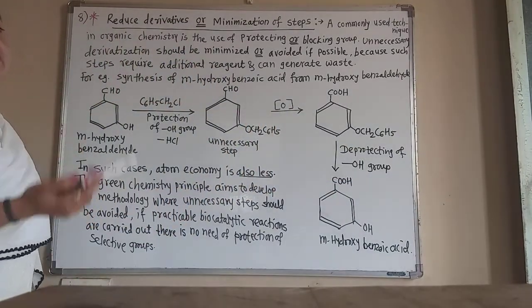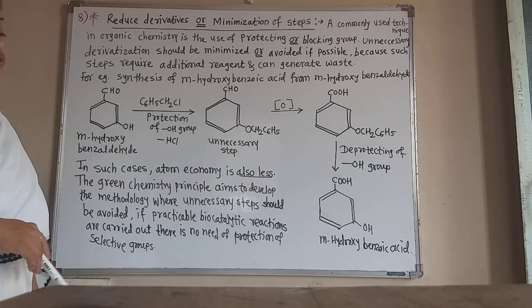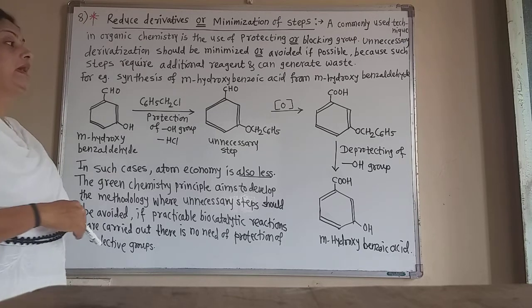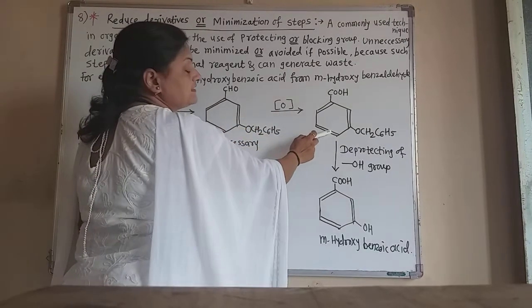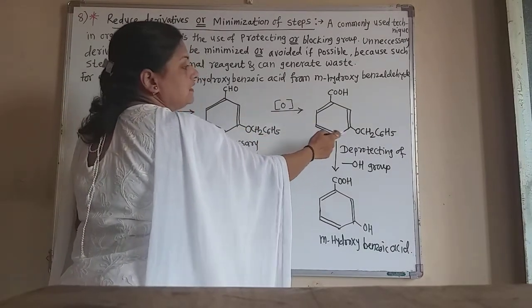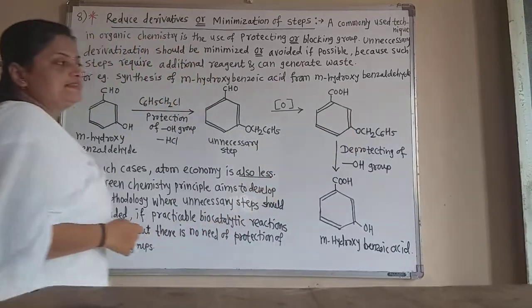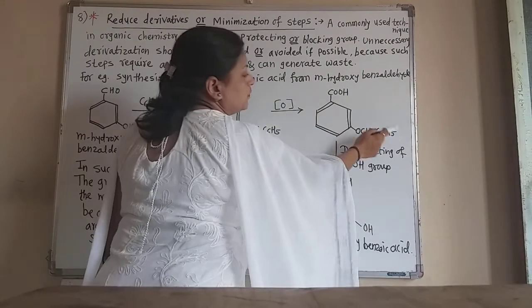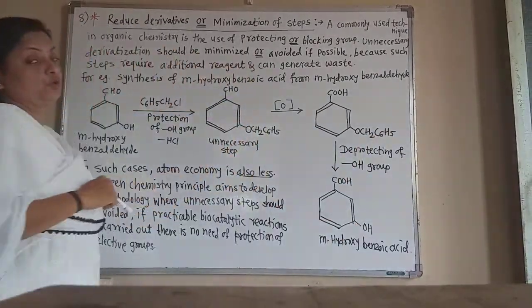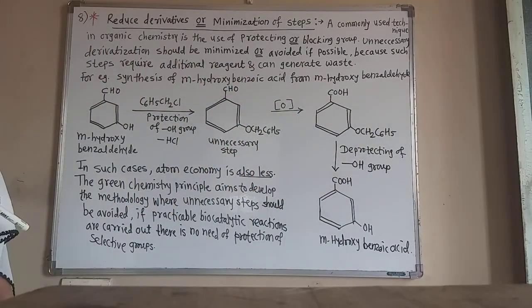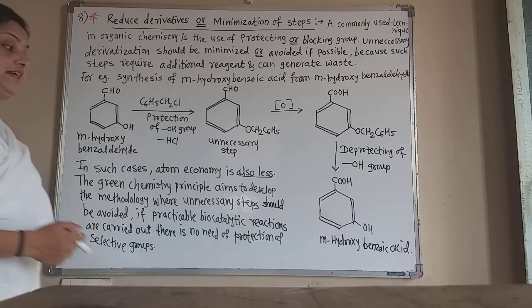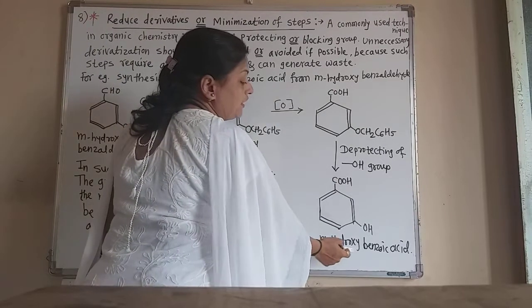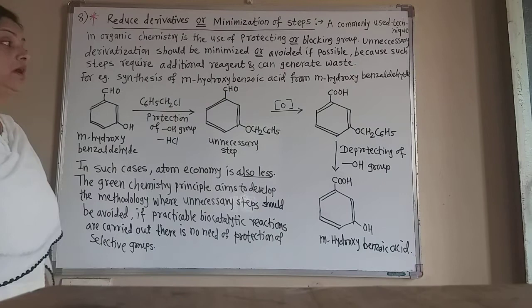Now the unnecessary steps increase again to deprotect the hydroxyl group, and this is also an unnecessary step. Then in the deprotecting step, we convert this group again into the hydroxyl group, and in this way we obtain the meta-hydroxybenzoic acid.